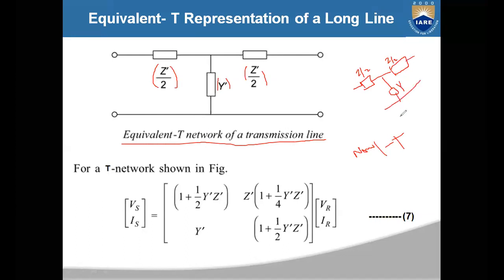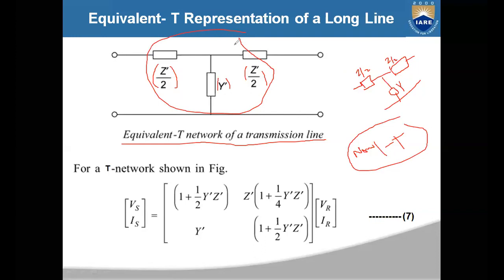So this is the nominal T network, which is for medium transmission, and this network is the long transmission line equivalent T network. The long transmission line is represented in the form of an equivalent T network. In the previous case also we were comparing these two. The similar procedure you have to follow in this case also.